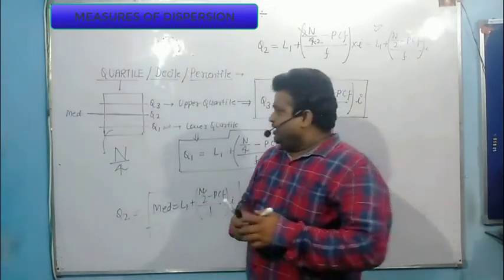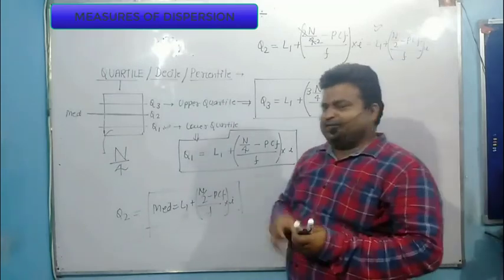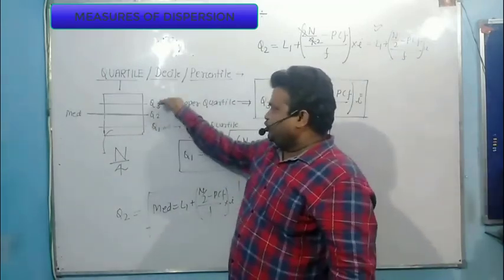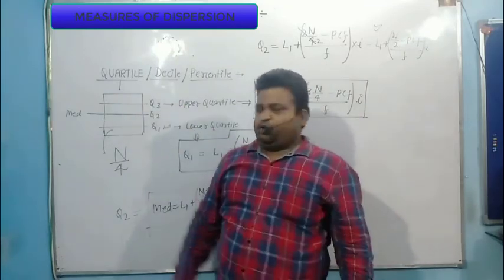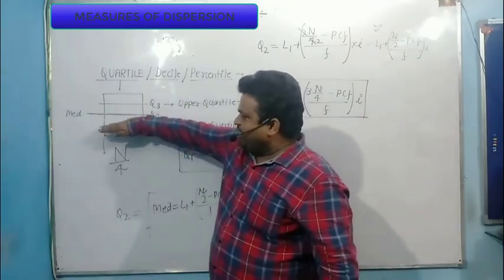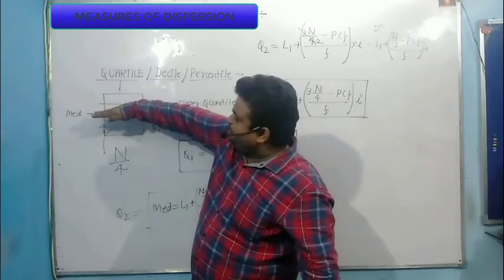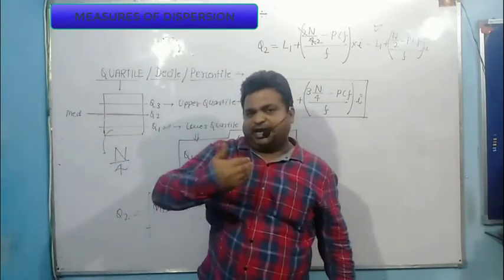Okay, so this is also called interquartile. Interquartile means Q1, Q2, Q3. In Q1 you are in the lower quartile position. In Q2 you are in the median position, where we divide the data into two equal parts. And Q3 is the upper quartile range.